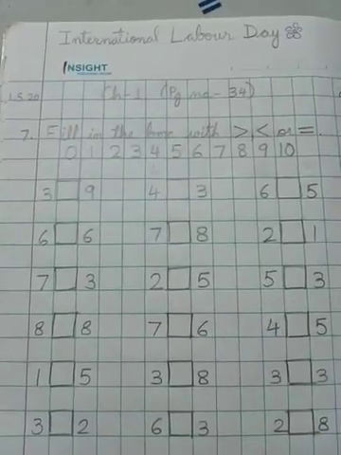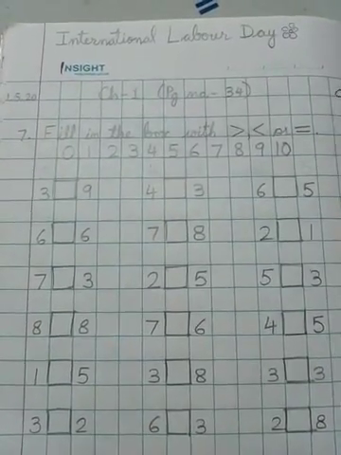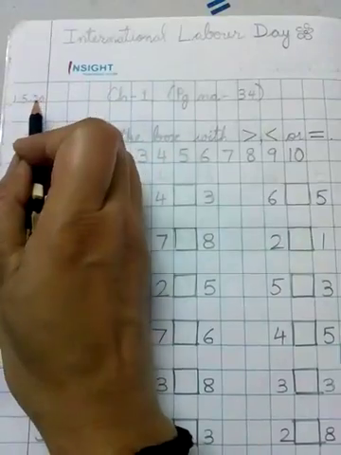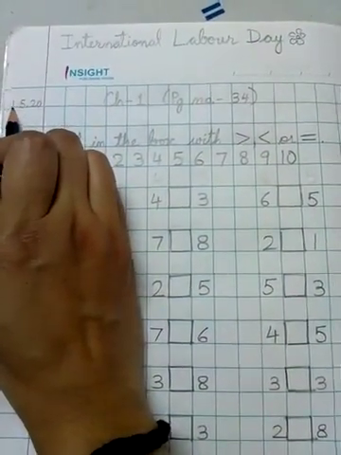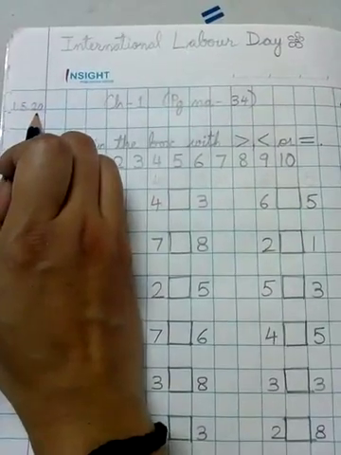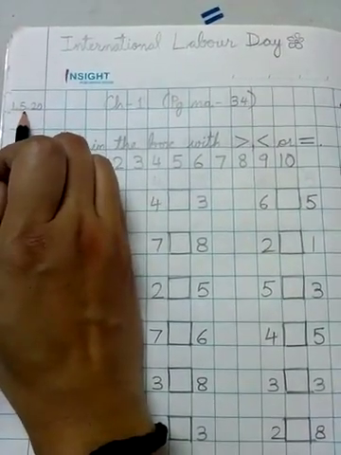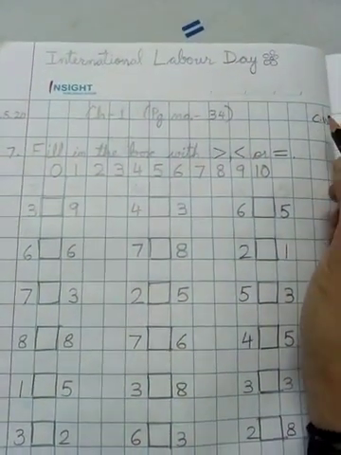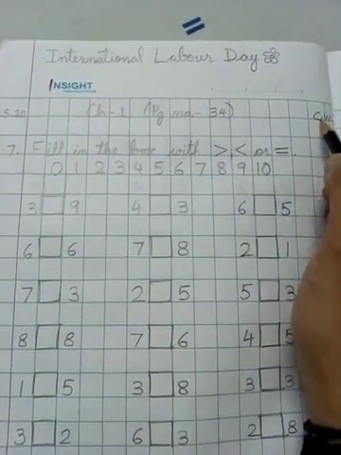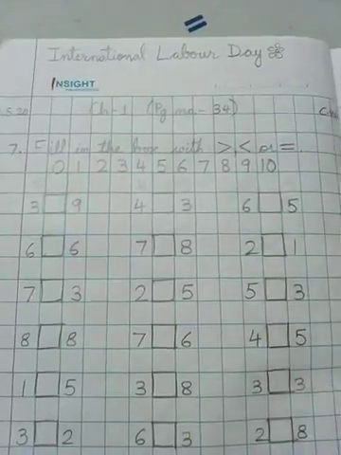Yes, today is 1st May. May is the 5th month of the year. So that is why 1st May 2020, 1.5.20, and I am taking your classwork. That is why I have written CW in the maths copy.